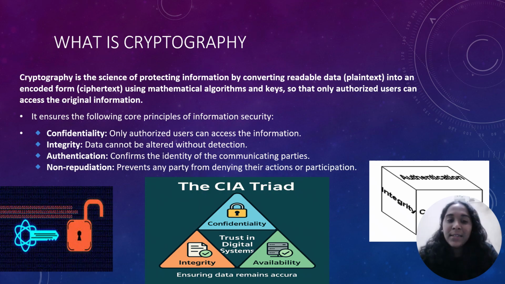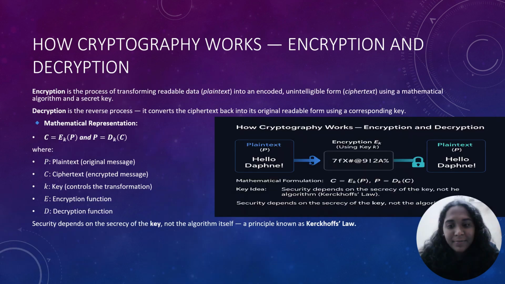Integrity ensures that even if someone intercepts it, they can't modify it without being caught. Authentication verifies who you are actually communicating with, that the sender is genuine. And non-repudiation ensures that once a message or transaction is sent, the sender can't deny it later, which is essential for contracts, payments, and digital signatures. All four together make up the pillars of modern cybersecurity.